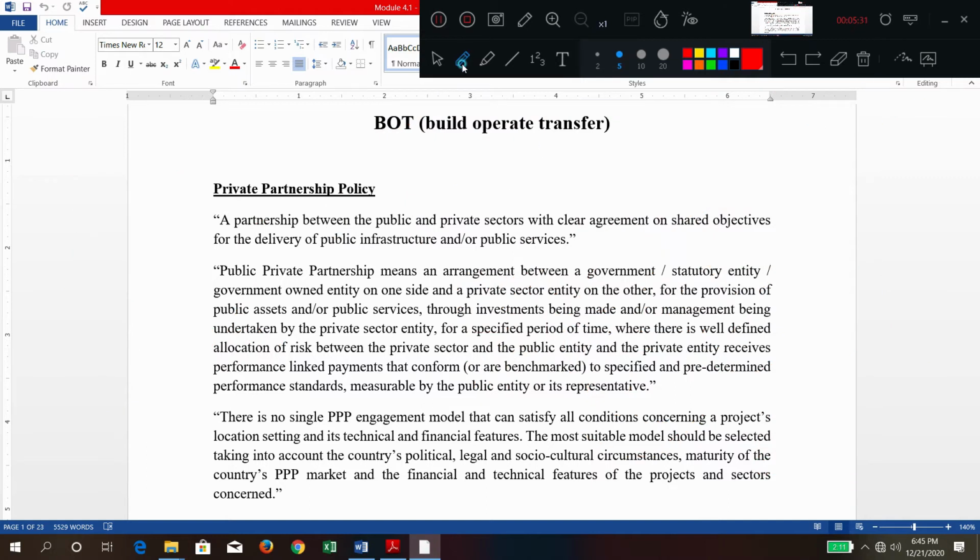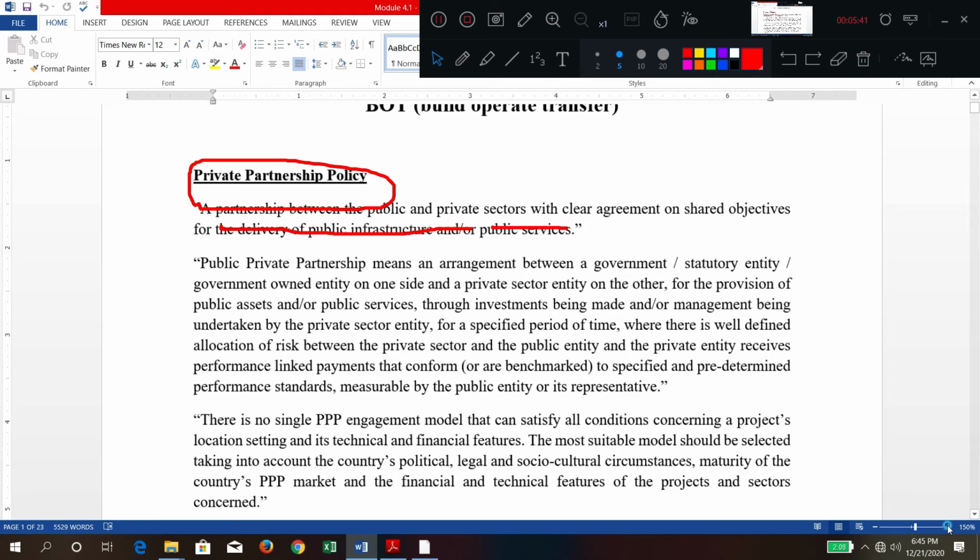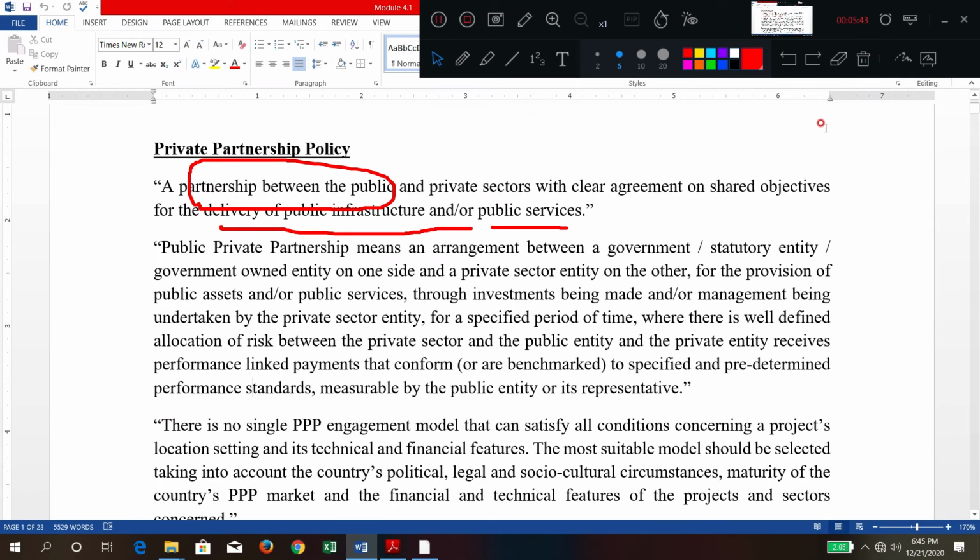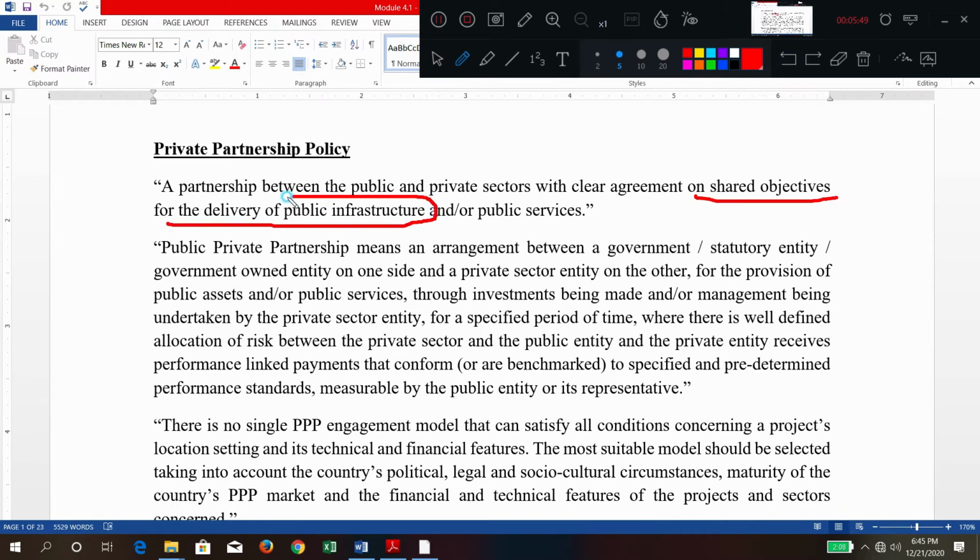Here, what do you mean by public private partnership? A partnership between the public and private sector with clear agreement on shared objectives for the delivery of mainly public infrastructure.